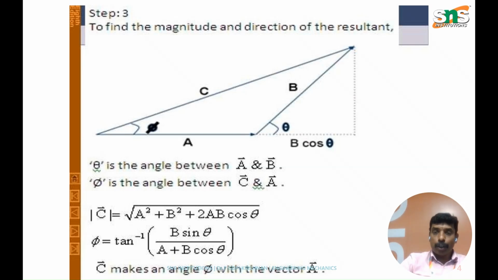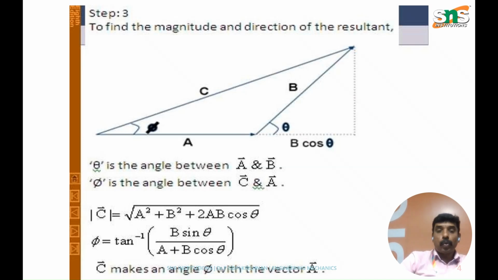This can be the same magnitude or a different magnitude. Say the magnitude of B is Y, provided the magnitude of A is X. Then we have to find the resultant of these two forces, which simply means that the effect produced by the two forces separately will be the same as that produced by the resultant of these two forces.